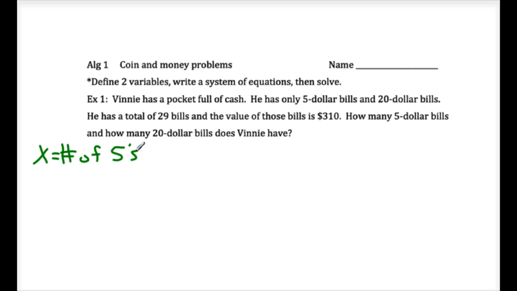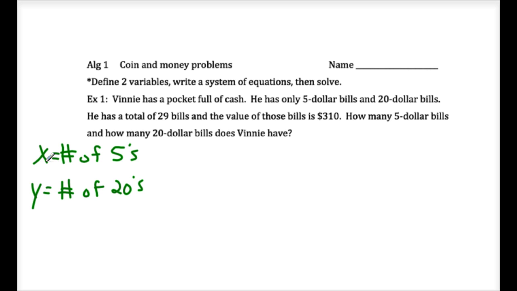Let's keep it short, guys. We don't have to write a book when we're defining our variables. What does Y stand for then, Al? Number of 20s, because all he has is 5s and 20s. So X is going to be 5s, Y is going to be 20s. Last period, they wanted to use F and T for 5s and 20s. You can do that if you want, F and T.